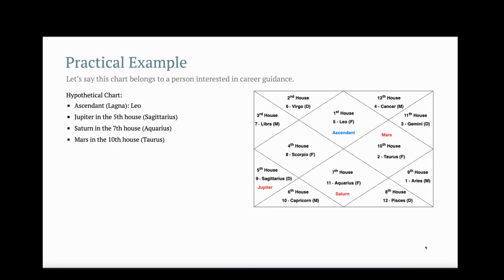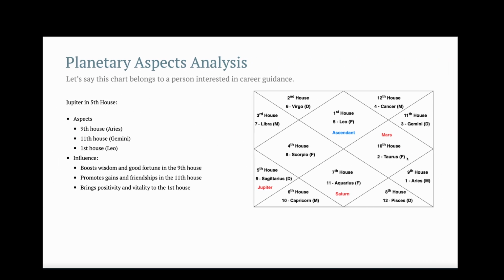So let's look into a practical example to analyze the planetary aspects. In this example, the ascendant is Leo, Jupiter is in the 5th house in Sagittarius, Saturn is in the 7th house in Aquarius, Mars is in the 10th house in Taurus. So let's analyze Jupiter's aspects. Jupiter is in the 5th house, and so Jupiter has 5th, 9th, and 7th house aspects.